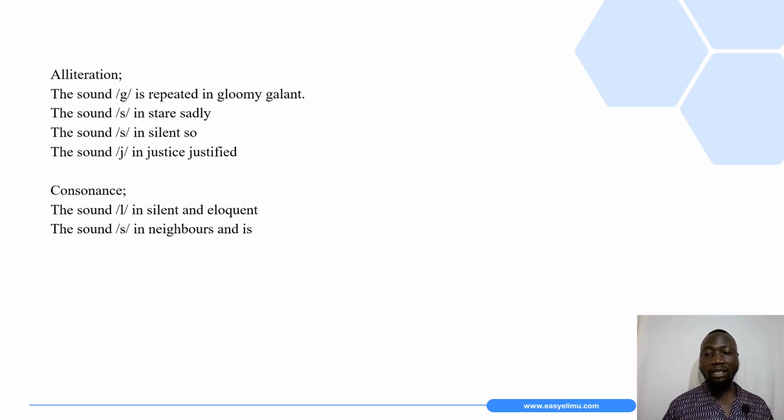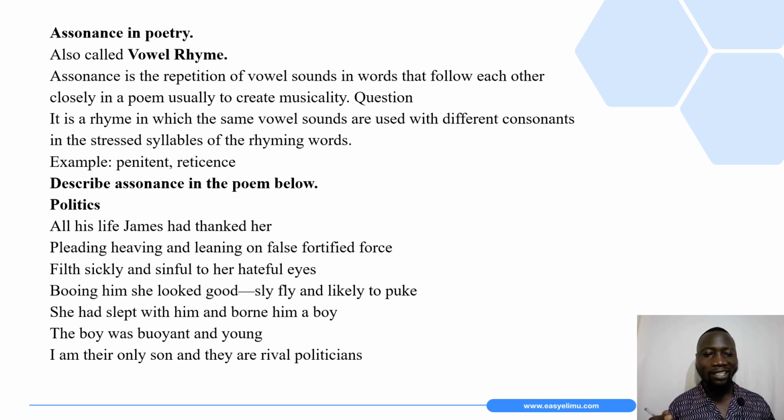So on to the next area, let us look at assonance. Assonance in poetry is also called vowel rhyme. It is the repetition of vowel sounds in words that follow each other closely in a poem, usually to create a musicality. So when you talk about assonance, it is a rhyme in which the same vowel sounds are used with different consonants in the stressed syllables of the rhyming words.